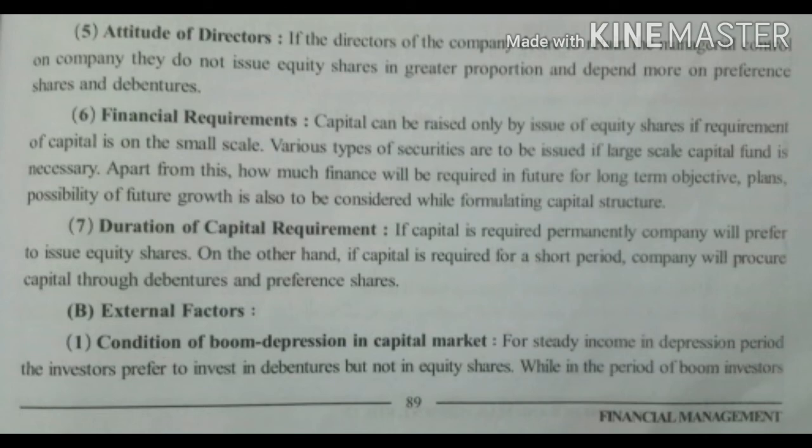Seventh, duration of capital requirement. Permanent capital requirement can be fulfilled by equity share capital. There are many sources of various short-term capital requirement such as bonds, preference share, debenture, public deposits, etc. External factors. First is condition of boom and depression in capital market. During depression, investors prefer debentures, and during boom period, their choice is equity share. Based on the current capital market situation, selection or combination of capital structure is to be made.